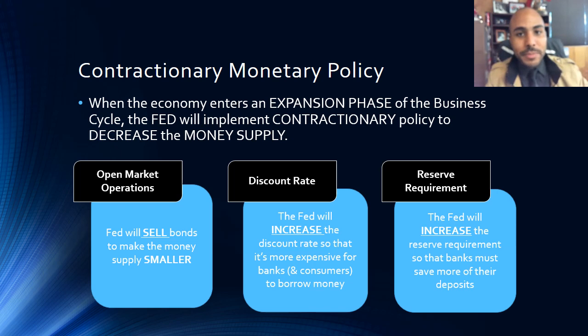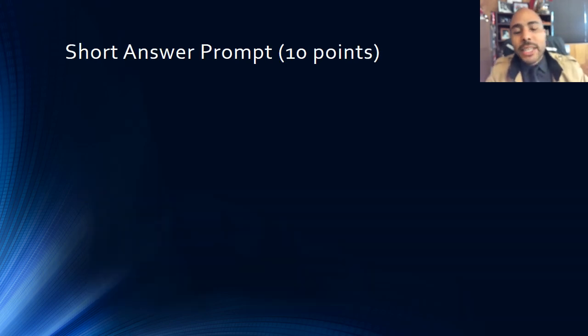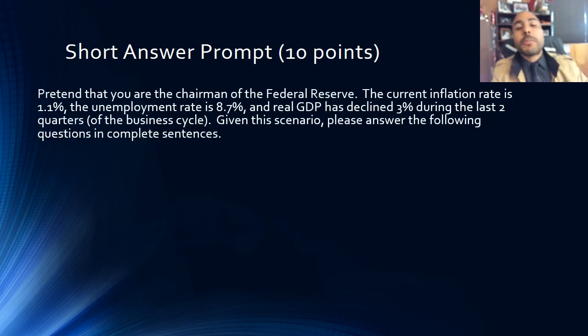All right, last thing is the short answer prompt. Please, guys, take your time and come up with a good answer to the short answer prompt. What I want you to do is pretend like you're the chairman of the Federal Reserve, right? Pretend like you're Janet Yellen. Let's pretend that right now the current inflation rate is 1.1%, not very high inflation, but the unemployment rate is 8.7%. It's pretty high. And real GDP has declined by 3% during the last 2 quarters of the business cycle. So think about what that means. Then go ahead and answer these questions.